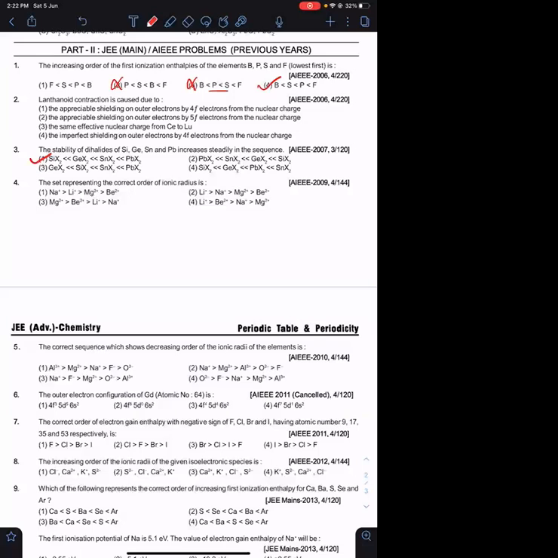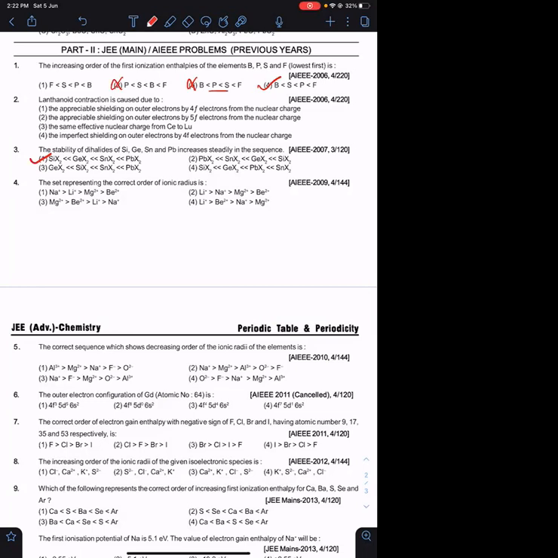Because at the end, if I want to compare between elements belonging to different periods, I need to know the absolute values. Okay, everyone, are you following this point? So what is the better option here? The answer is 4. Clear?